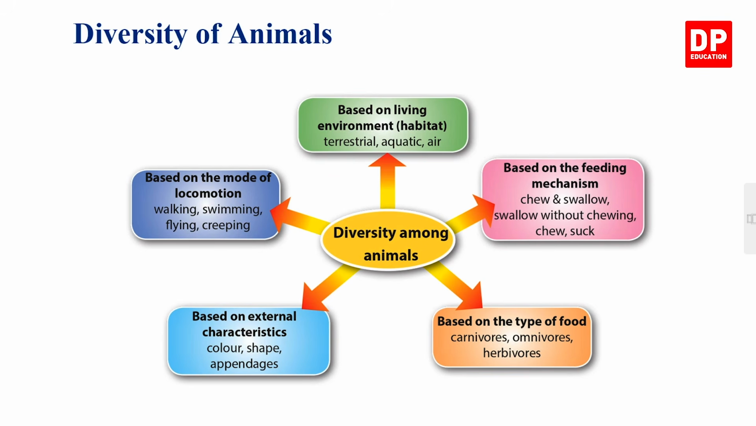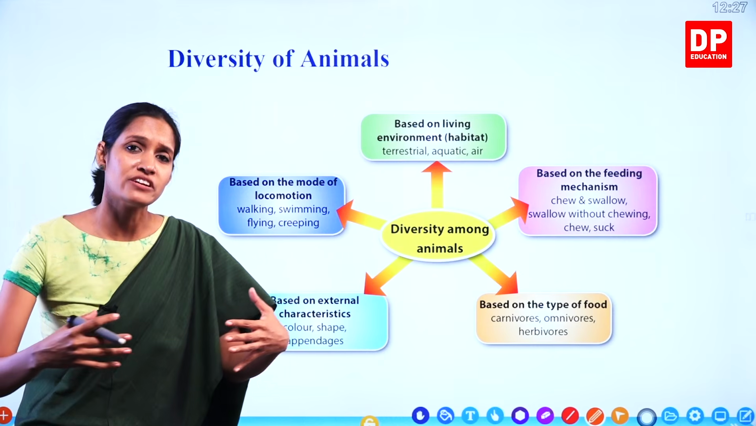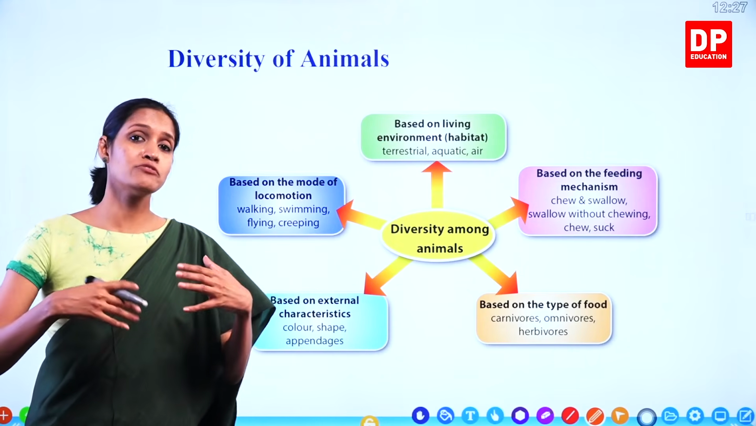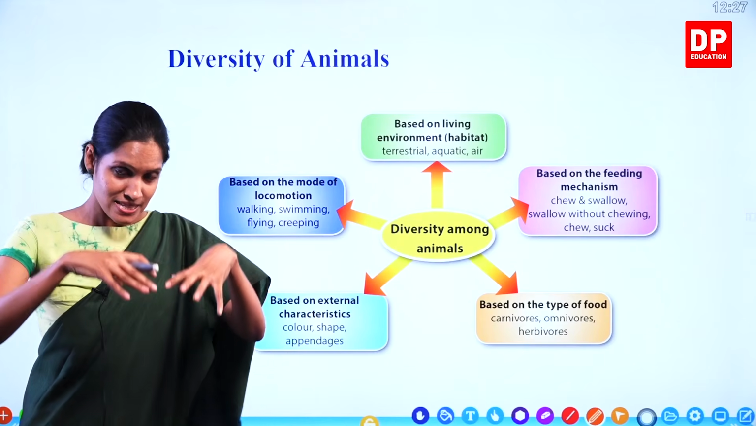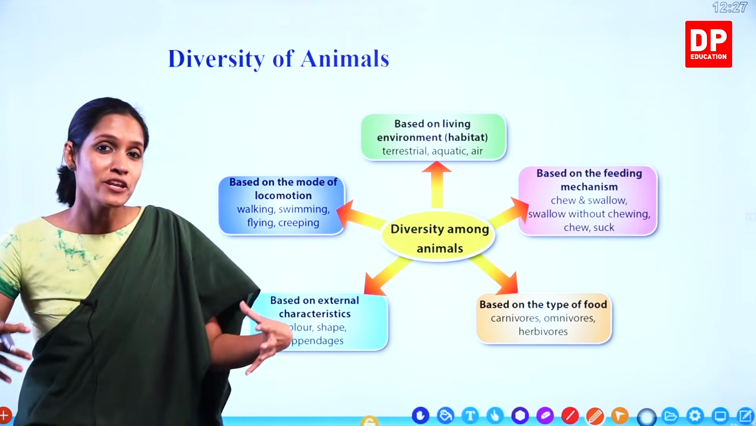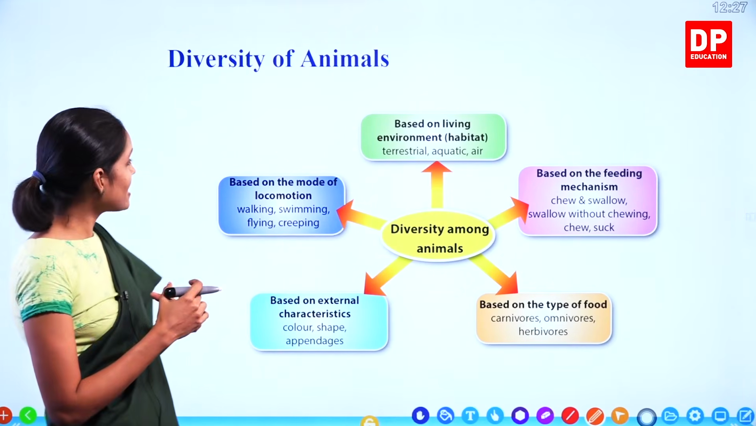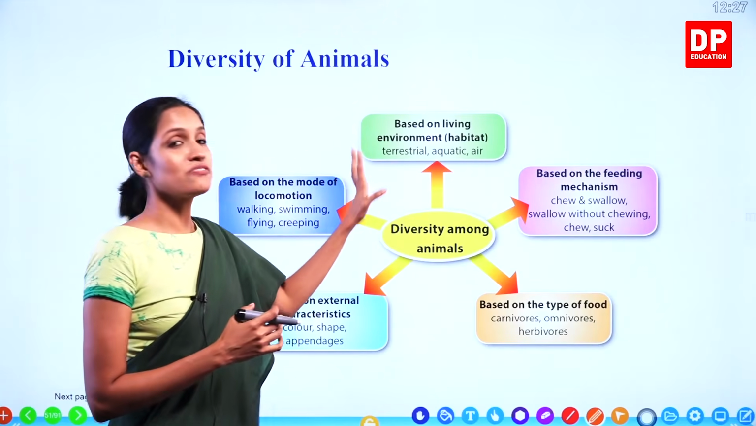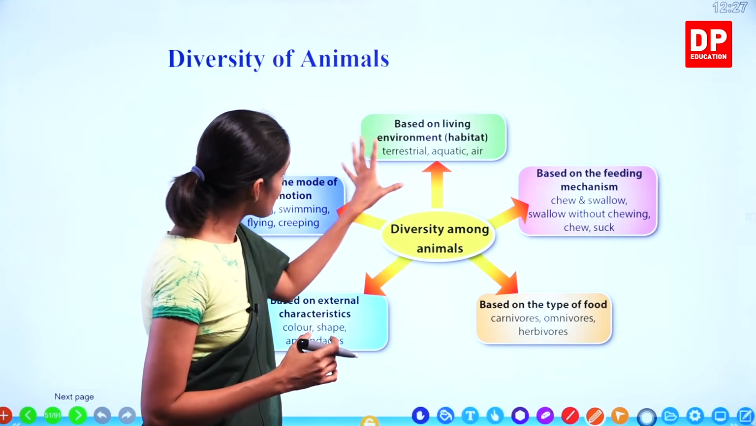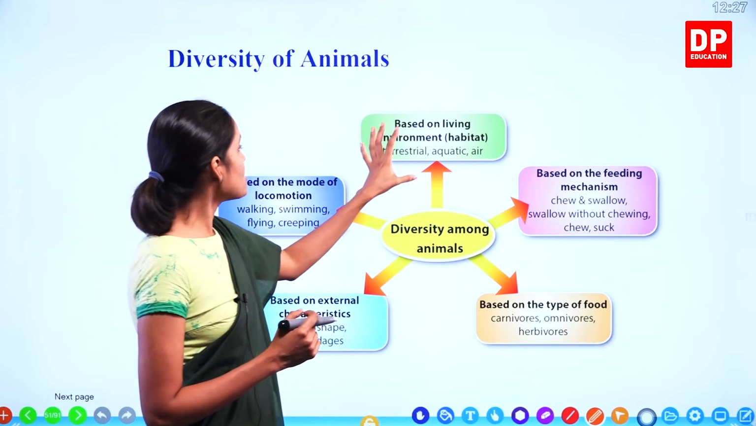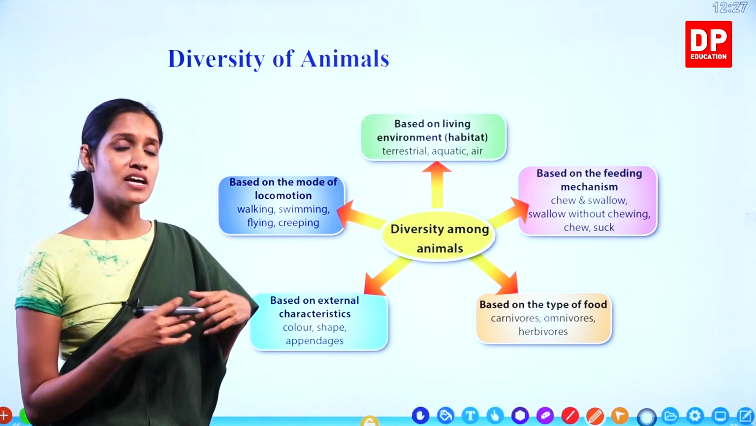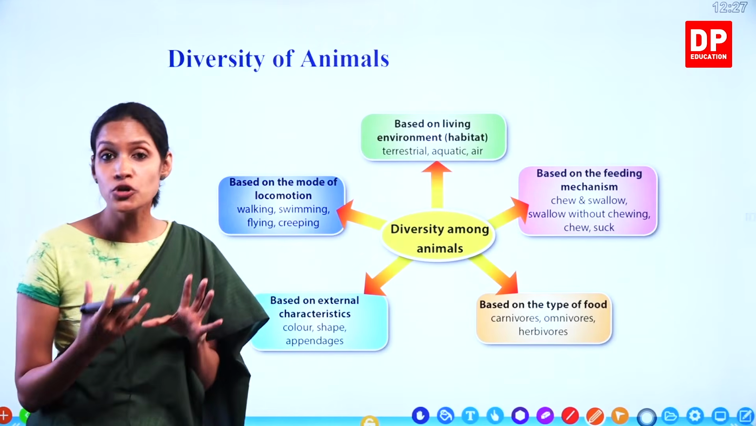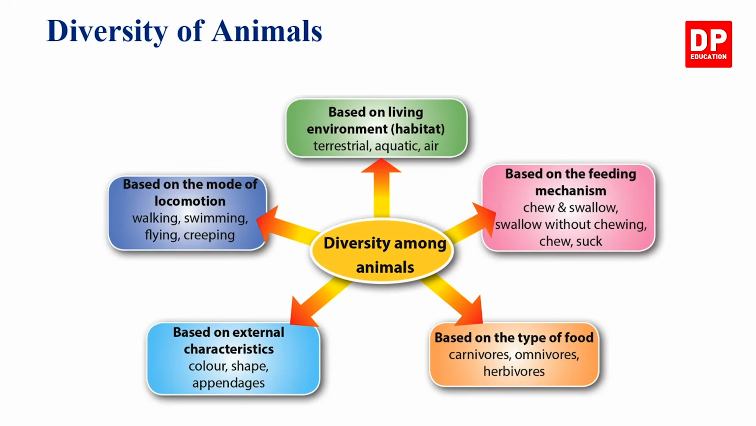Diversity among animals. You all know that there are so many differences between animals. Now, if you have two dogs at home, even though those two dogs come under the same family, there are so many differences even between them, right? So, diversity among animals, we are going to group them in the same way that we did with plants, based on the living environment or their habitat. There are different types of animals. Some of them live on land, some of them live in water, likewise. Based on the feeding mechanism, where they eat their food.